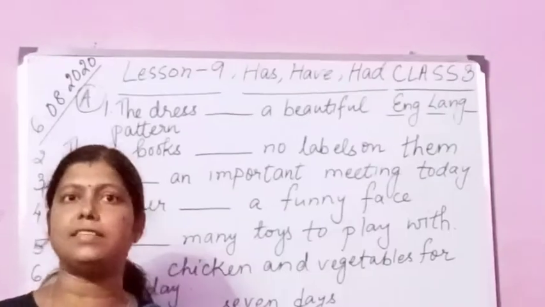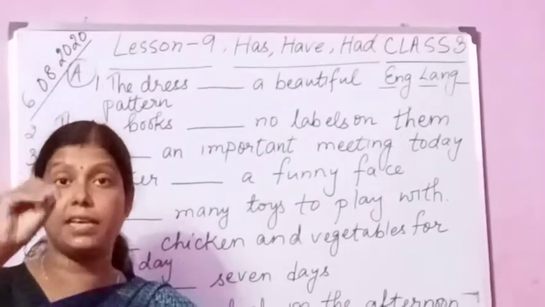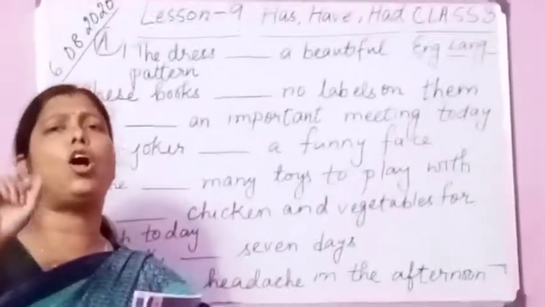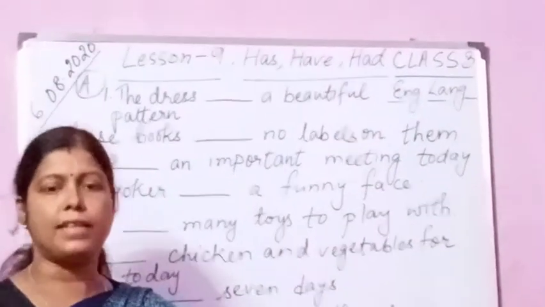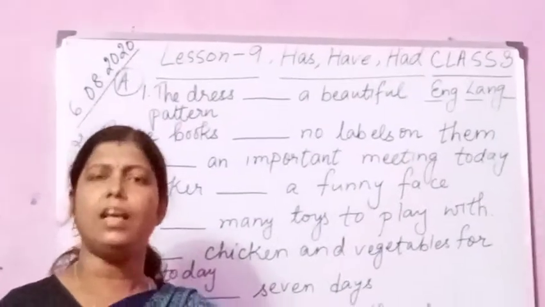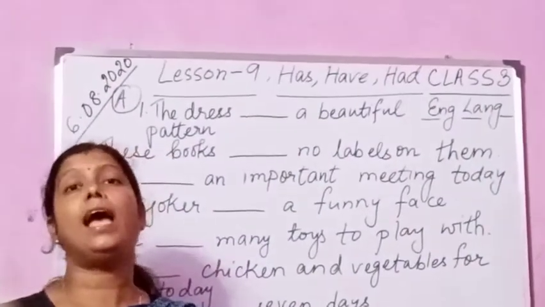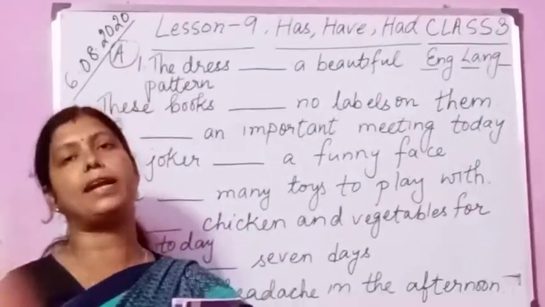Now if you see, she has a doll to play with. Please listen to this sentence. She has a doll to play with. I am saying this sentence in the present tense. If I say, she had a doll to play with, this sentence is also correct.